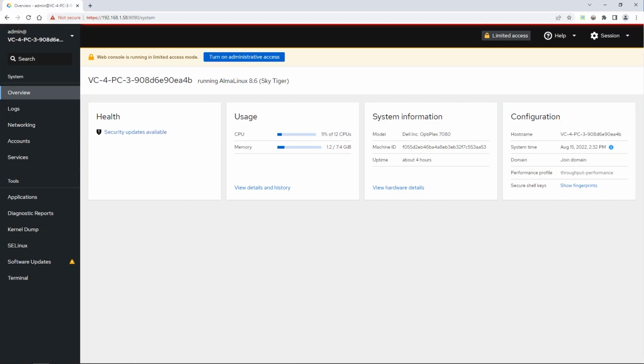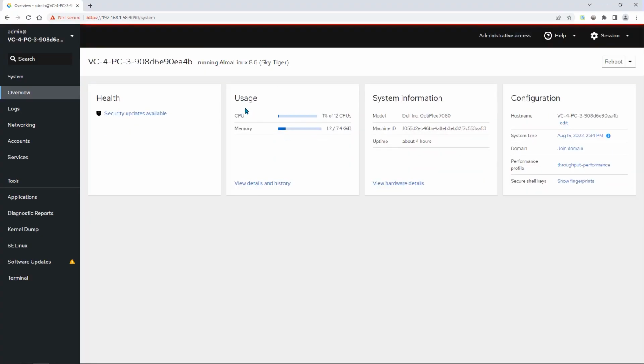By default, Cockpit allows only limited access to the system settings. Administrative access must be granted by selecting the button that says Turn on Administrative Access and entering the Linux admin account password when prompted.